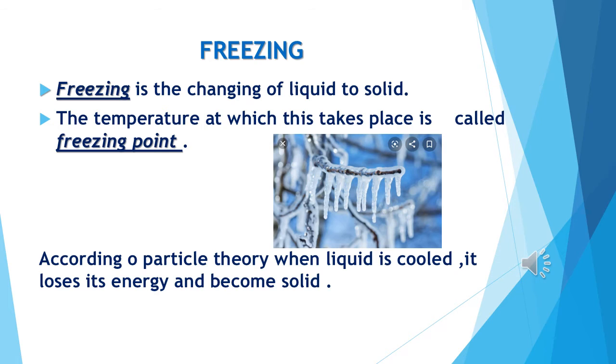Next, what is freezing? It is just the reverse of melting. It is the changing of a liquid into a solid. The temperature at which this takes place is called the freezing point. It is the same temperature as the melting point of the substance.